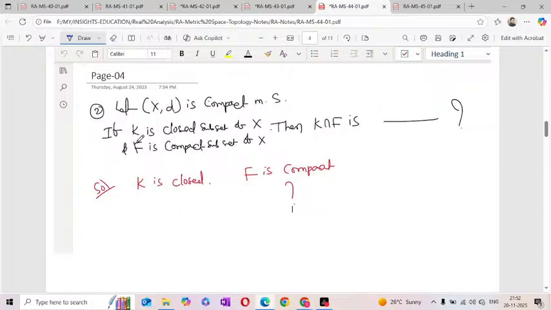Now here I am asking a question. Suppose the metric space is a compact metric space. I am taking two subsets. One is a closed set and another one is compact. Now, is the intersection of this closed set and compact set compact, or closed, or neither closed nor compact, or both? One is closed, another one is compact, and we take the intersection of these two. Now we'll see.